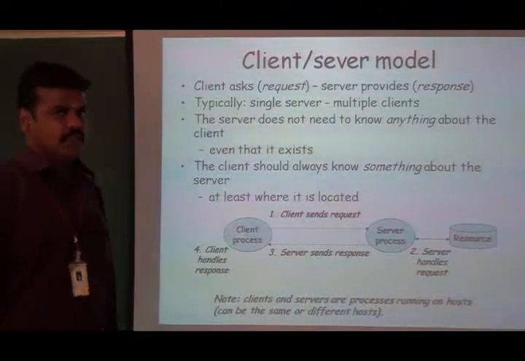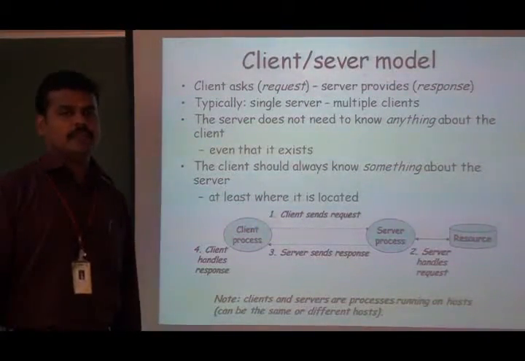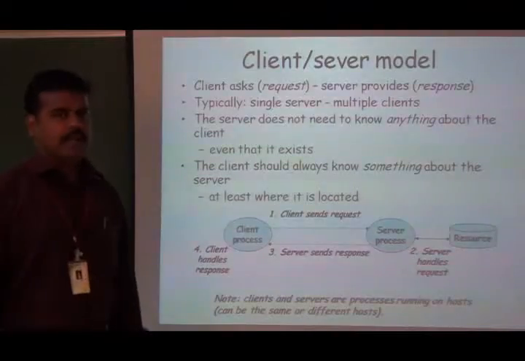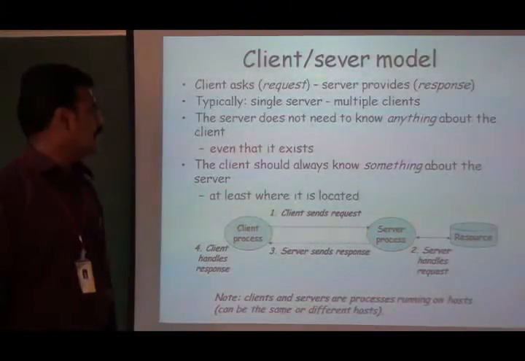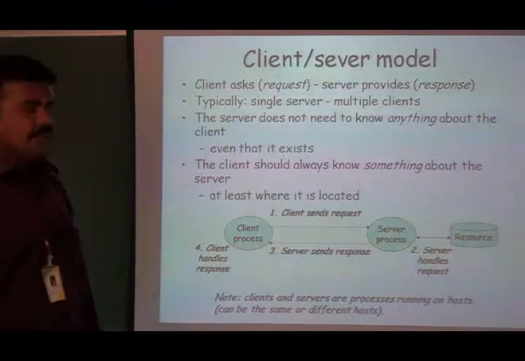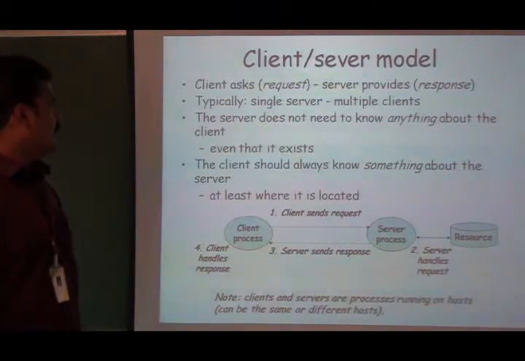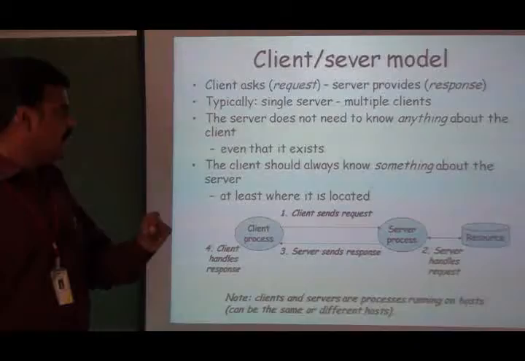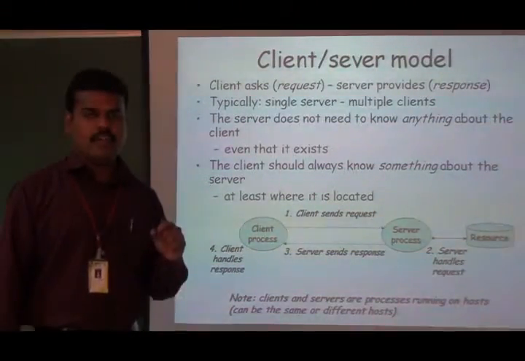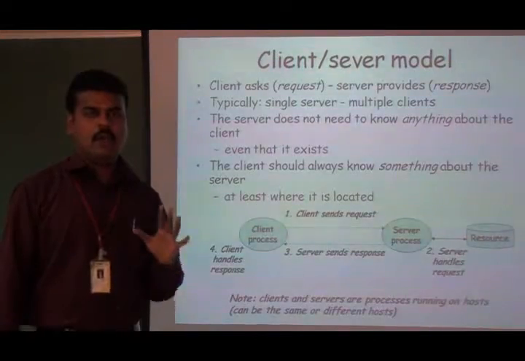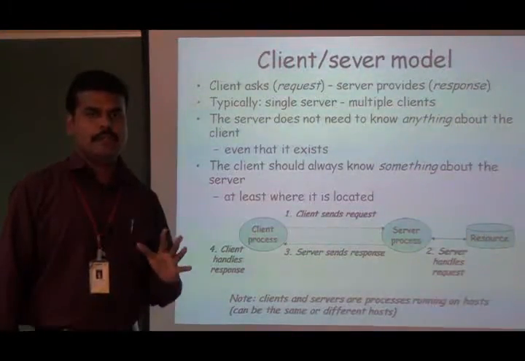Typically, there will be a single server providing the services to multiple clients. The server does not need to know anything about the client, even if it exists. The client should always know something about the server. At least the client must know where the server is located, what is the IP address of the particular server.